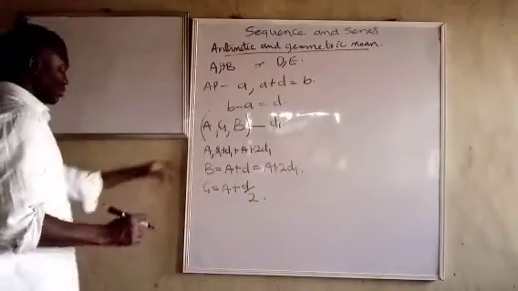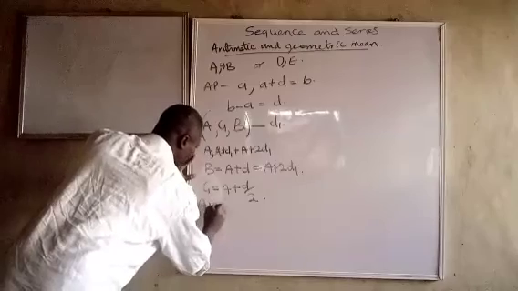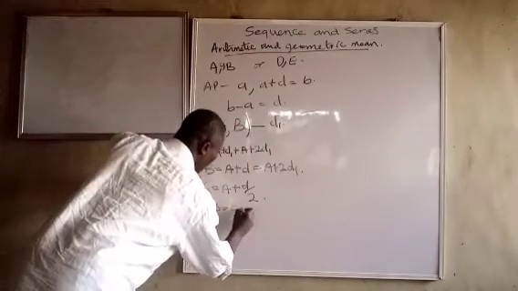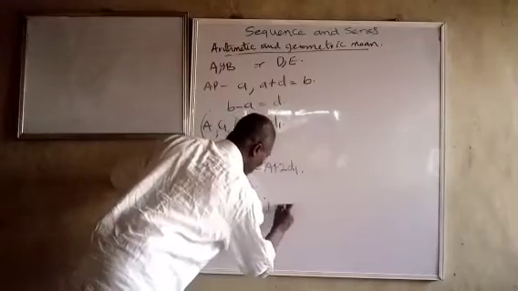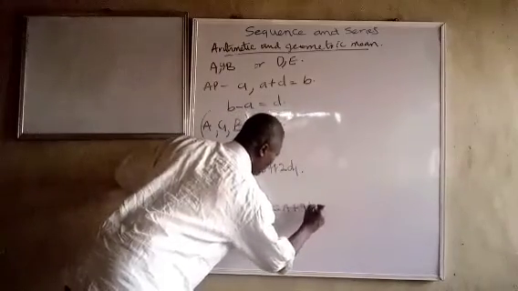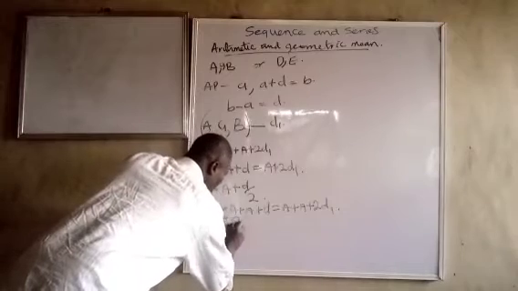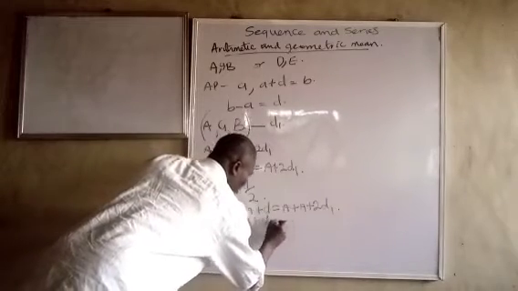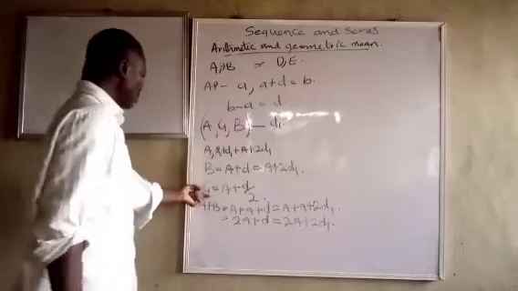When you look at this, if we add this one and this one, you will see what it will give us. A plus B will be equal to 2A plus D, which is equal to 2A plus 2D1. You can see what G is now.